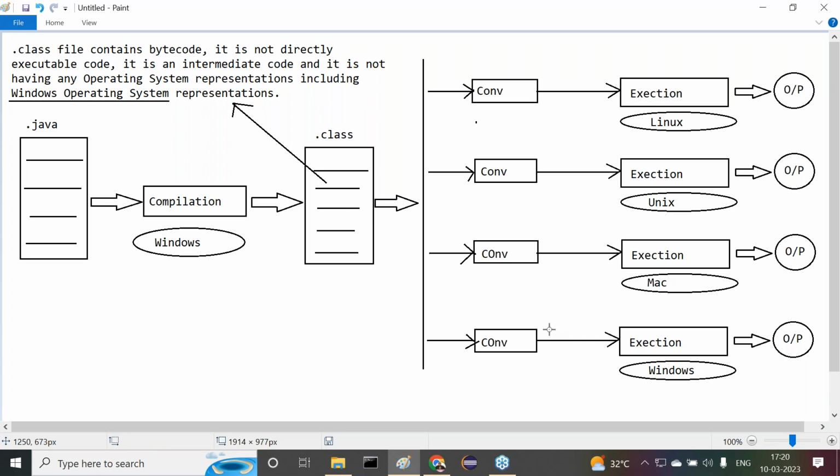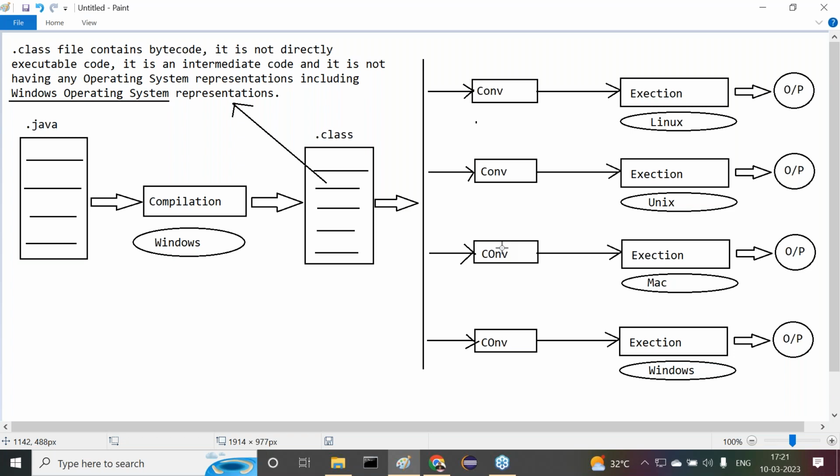So in this overall process, with the help of the converters, the neutral bytecode is converted to the local operating system representations. Then execution is performed on the local operating system, and we get the output directly. Is it clear? Are all of you getting clarity on these points? Now the programs are going to be executed. Finally, Java has done this type of magic when the bytecode is generated and before executing our code. These converters play a very good role. Because of this particular reason only, Java programs are executed under multiple operating systems.